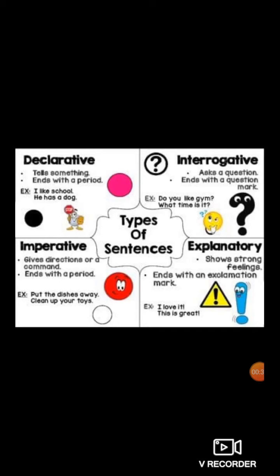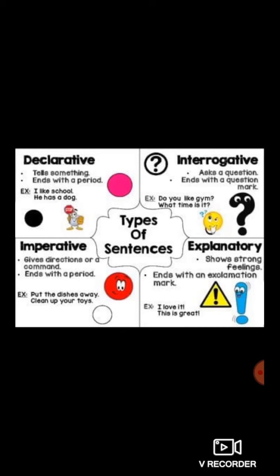Exclamatory sentence is also known as exclamation. So 4 types of sentence: statement, command, question, and exclamation. They are also known as assertive or declarative sentence, interrogative sentence, imperative sentence, or exclamatory sentence.